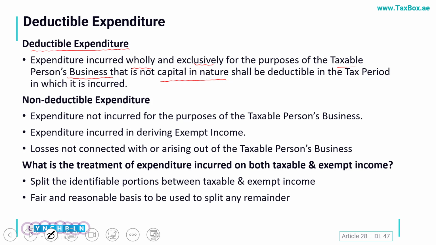And there are certain expenditures which we cannot deduct in our taxable income calculation. So first, of course, any expense which we have not incurred for the purpose of the business. So in this case, let's say I'm the owner of a company and I was also recording my personal expense as my company expense. I was paying the school fee of my son and I was just asking my accountant to include it in the company expenses.